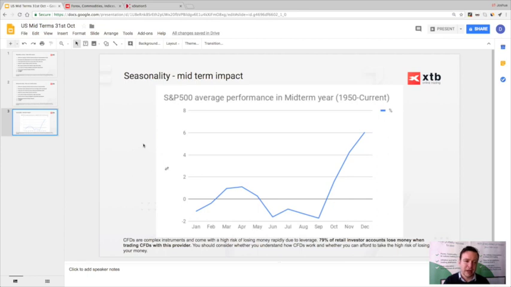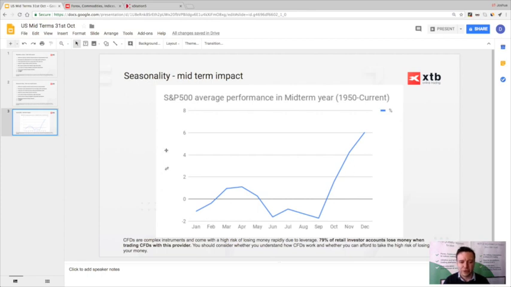Now, I just want to point out the seasonality that we've seen in midterm years going back to 1950. So this is the S&P 500 chart. What you can see is for the first 3 quarters of the year, the market on average has been pretty flat, even negative, but then there's been a strong push higher in the final quarter.